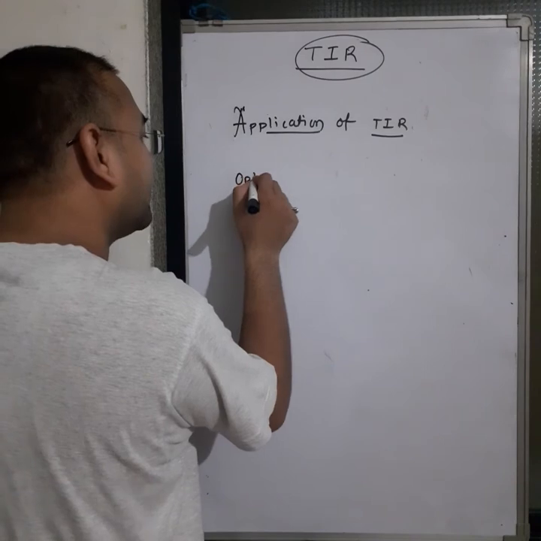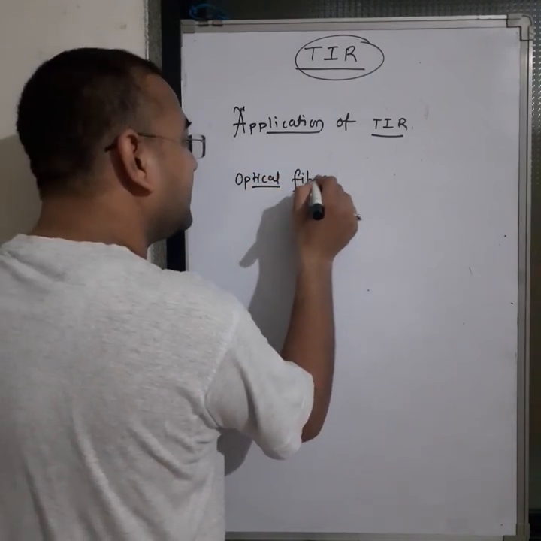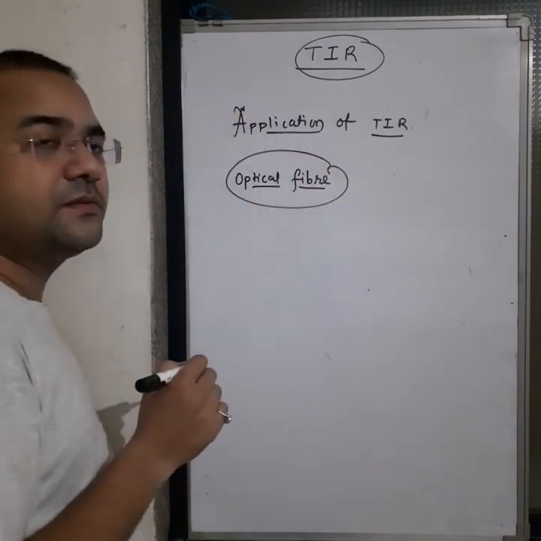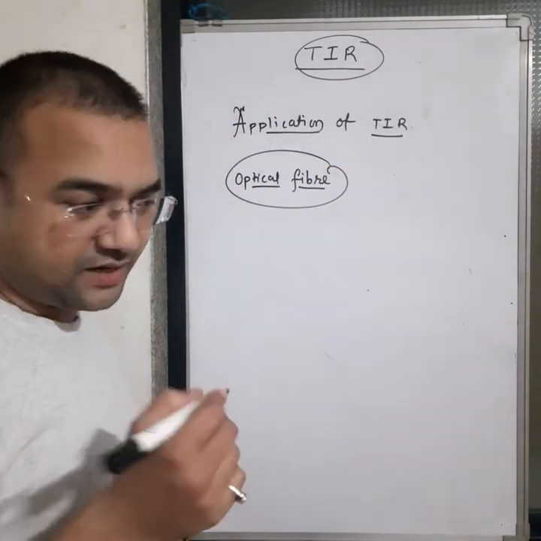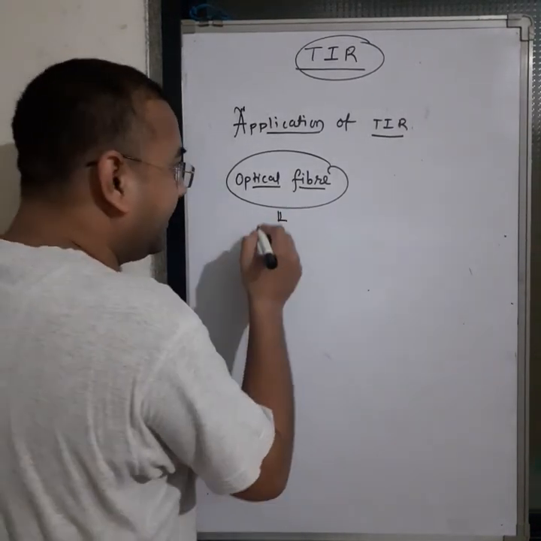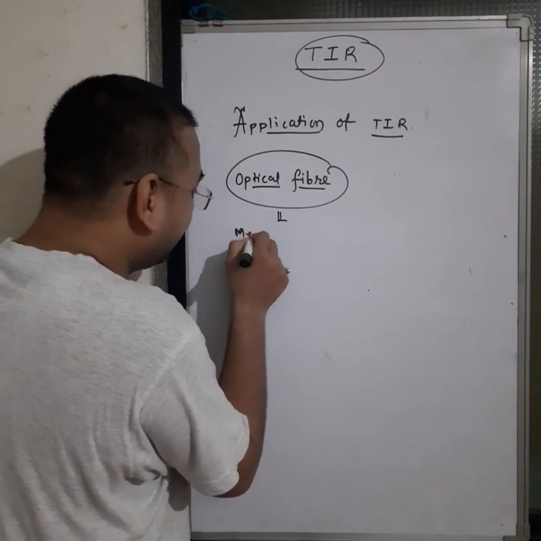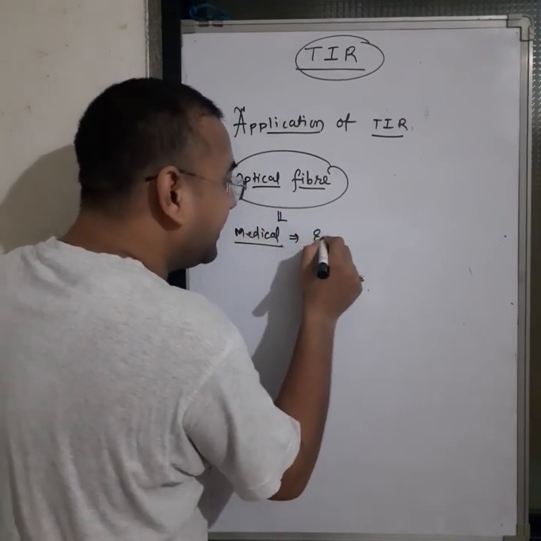The next one, optical fiber. See, optical fiber is used in different ways. Optical fibers are widely utilized for cables, and in medical devices we use the optical fiber in endoscopy.